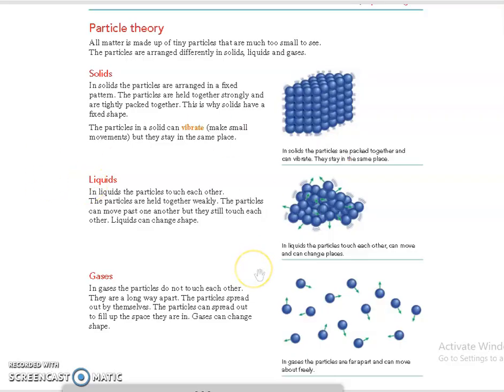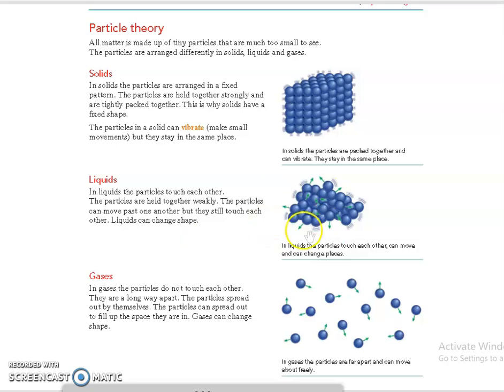Okay. So next is about liquid. In liquid, particles touch each other and they are held together weakly. In solids, there is a strong force of attraction. In liquid, they are held together very weakly, and the particles can slide over one another. In solid, they can only vibrate. In liquid, they can slide over one another and move past one another, but they still touch each other. That's the reason liquids also cannot be compressed. Because they are touching each other, they cannot be compressed.